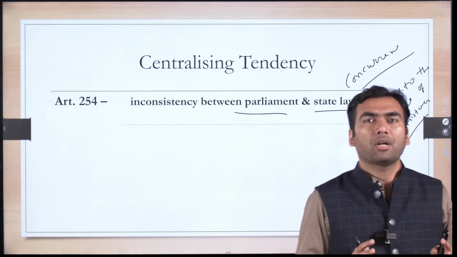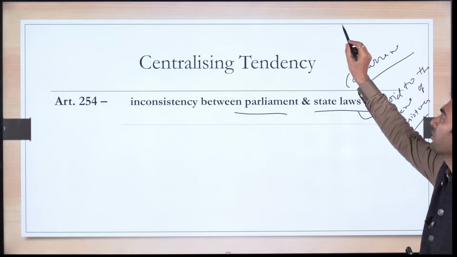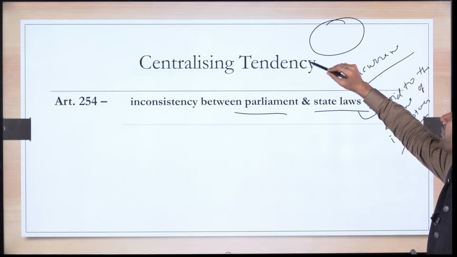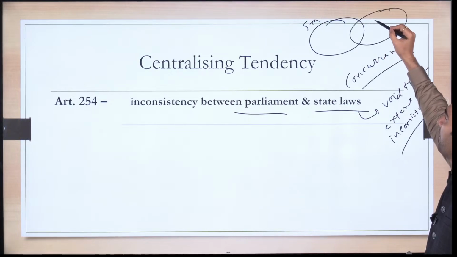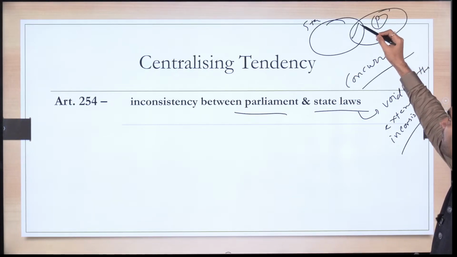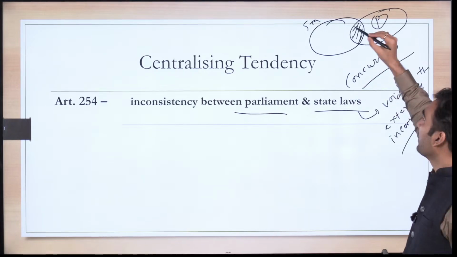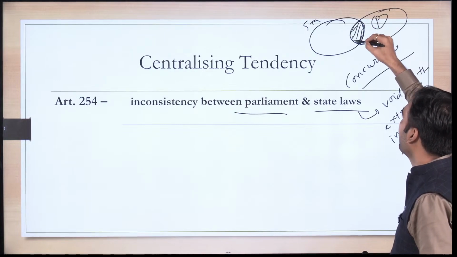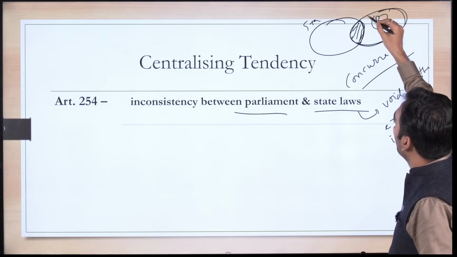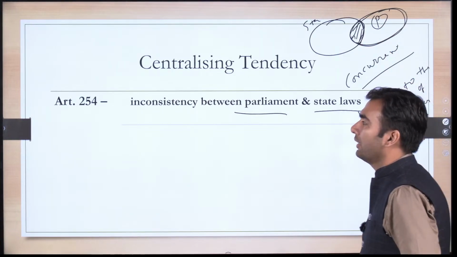So, if some part of the law is in conflict, only that part of the law, suppose this is the jurisdiction of a state law, this is the jurisdiction of parliament law. So, this is the part where state law and parliament law are in conflict. So, this part of the state law would be void. Parliament law would remain here, the state law would be unconstitutional.